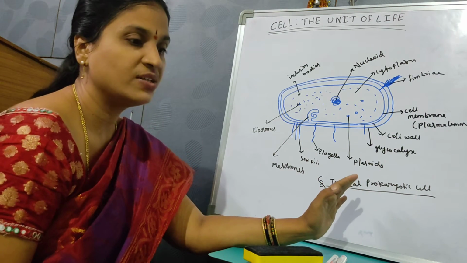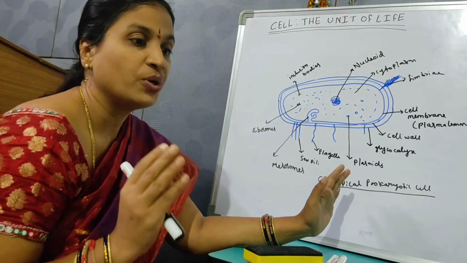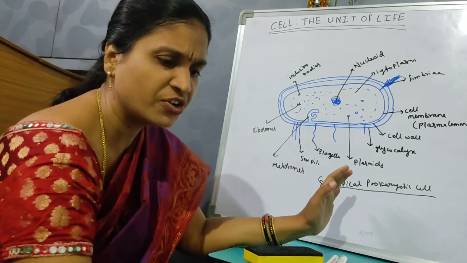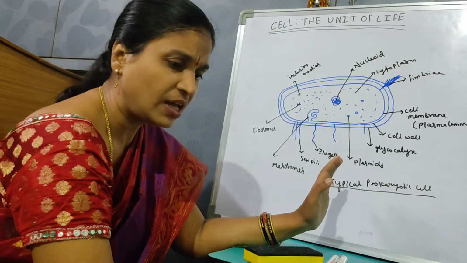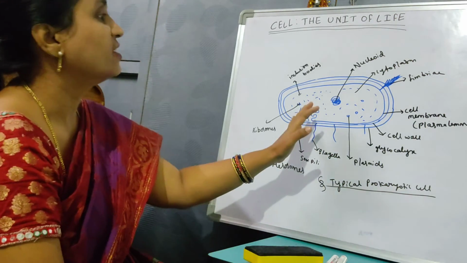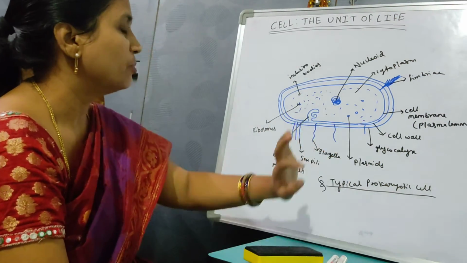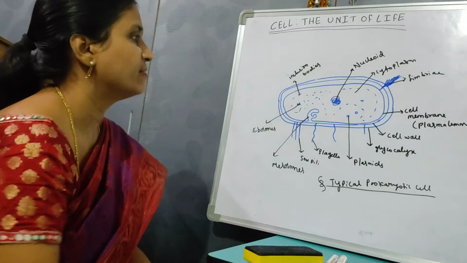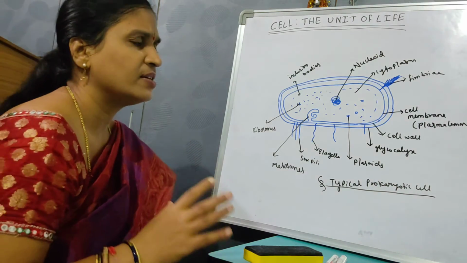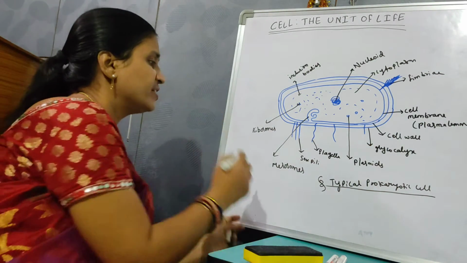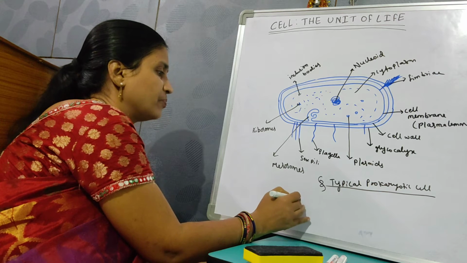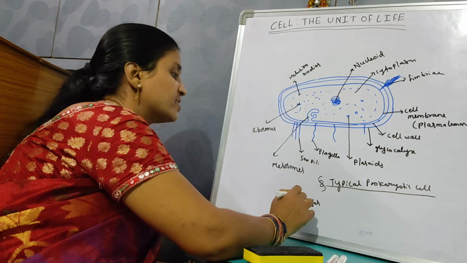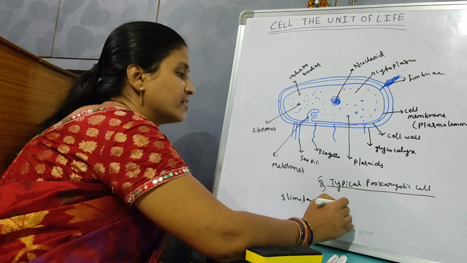The cell wall is rigid, and it gives shape to the cell. It is useful for structural support, and it also protects the cell from bursting or collapsing. That is about the cell wall. Then outer to the cell wall is the glycocalyx. Sometimes it is loose, and when it is loose, it is called a slime layer. If it is tight, it is called a capsule.